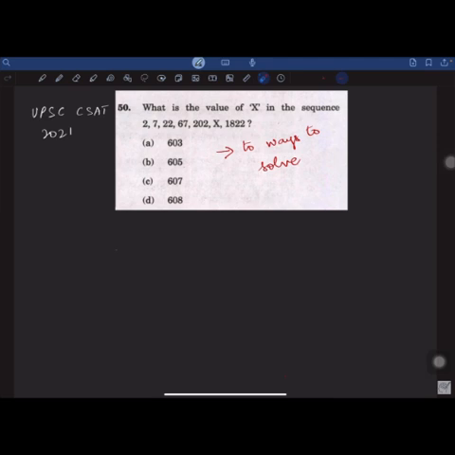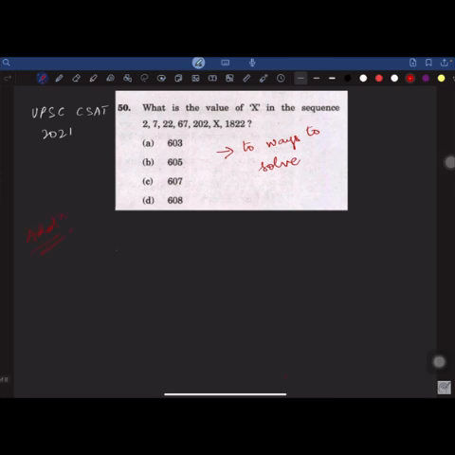So the first step would be to think about what could be the relation between these numbers. Observe that the values are increasing. The increase can happen in two ways: either multiplication or addition. So first we will go with the addition rule.